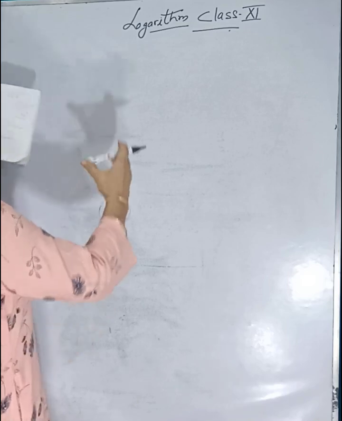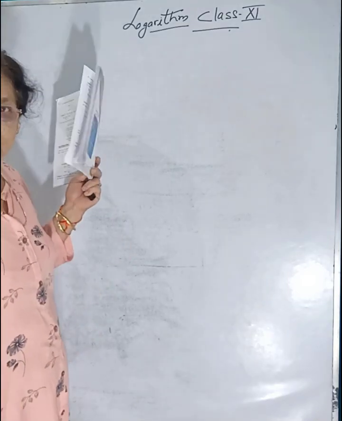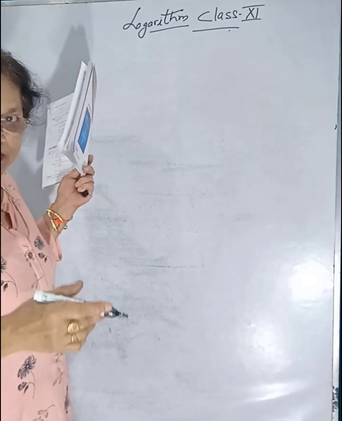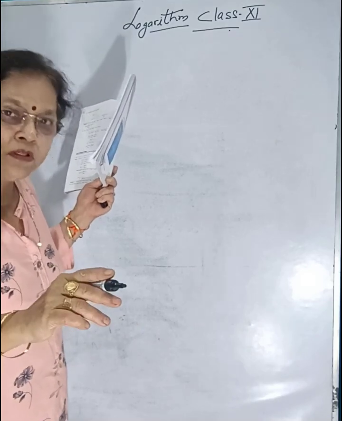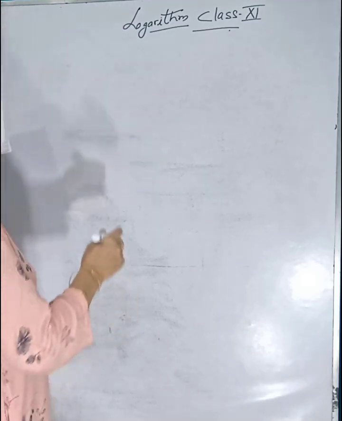Logarithm for class 11th, chapter related with law of base change. The question is in the course of CBSE, ICSE and UP Board, all classes for class 11th.